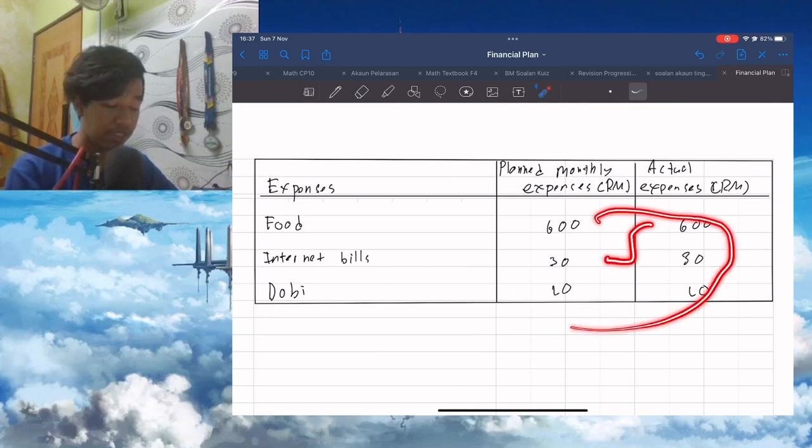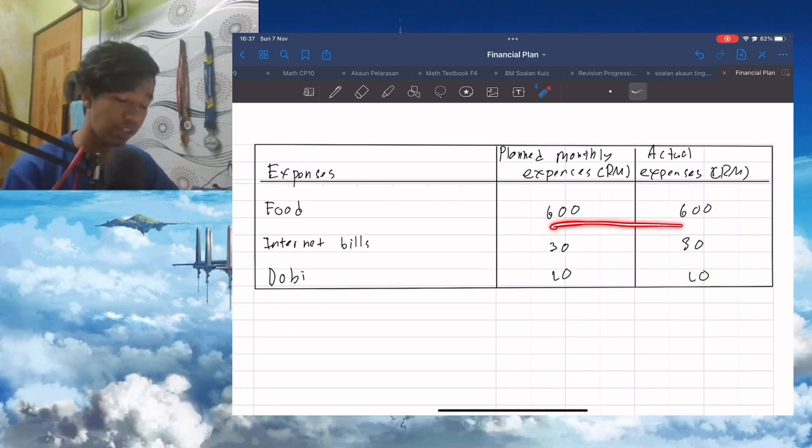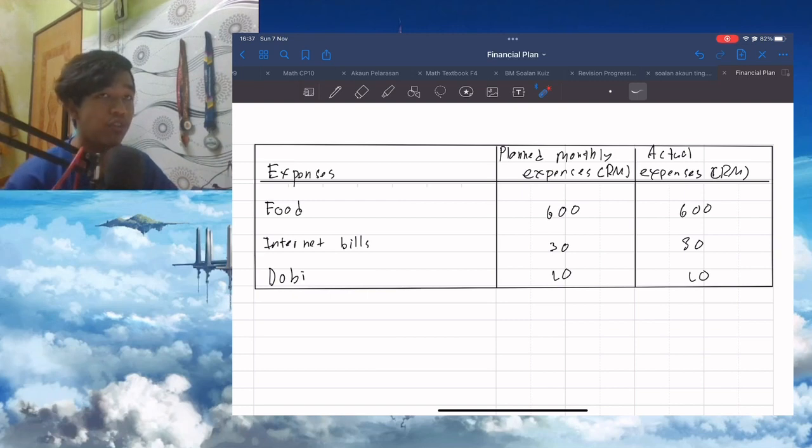Over here, there is no difference because for food, we students usually buy things like snacks to eat, like at 7-Eleven, and for the day 20 ringgit is enough to buy snacks. We live in college and there is food for us for breakfast, lunch, morning tea, dinner and so on. So it's very enough for us to survive in the day.